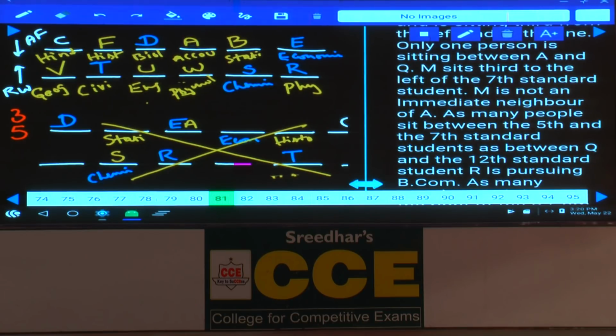Then who among the following teaches physics? Tell me the person who is teaching physics here. R teaches physics, that is choice 3. Then 79. Which of the following pairs represent the immediate neighbors of the one who teaches civics? Now tell me, geography and English, V and U. That is choice 4. Now this is about question number 76 to 79. Done. Then question number 80.